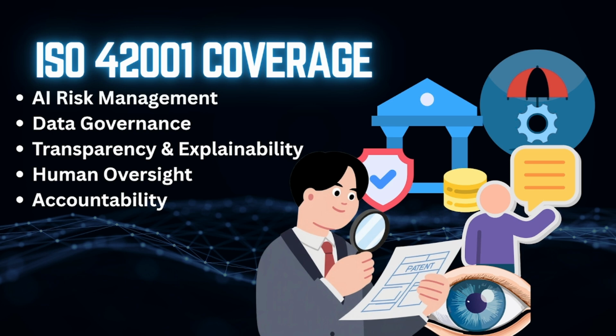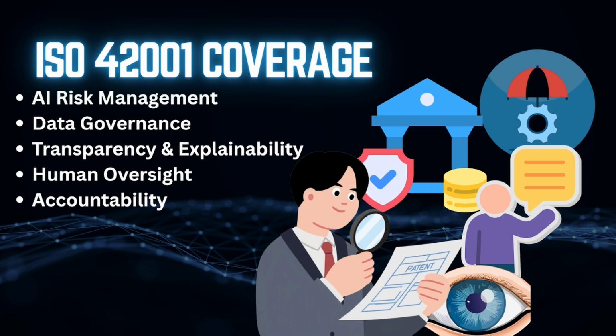So what does ISO 42001 actually focus on? There are several key control areas. First, AI risk management, understanding what could go wrong before it actually happens. Second, data governance, making sure that data used by AI is accurate, secure, and appropriate.